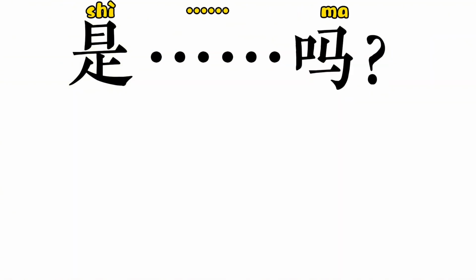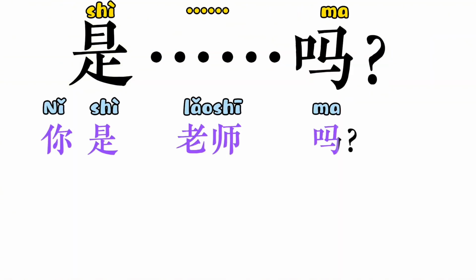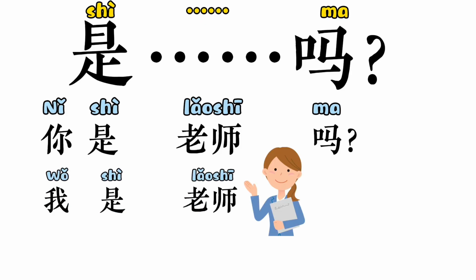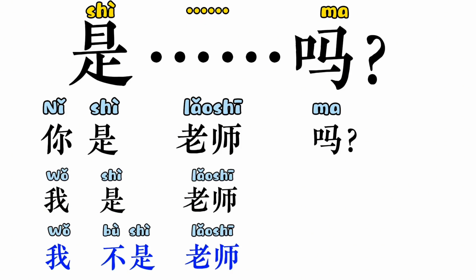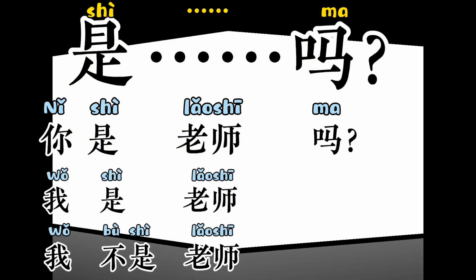If we want to turn a statement into a yes or no question, we simply add the particle ma at the end. For example, 你是老师吗? Are you a teacher? 我是老师 Yes, I am a teacher. 我不是老师 No, I am not a teacher.